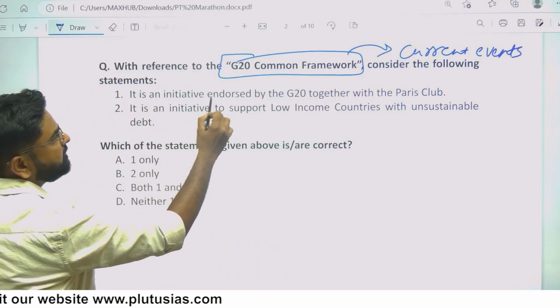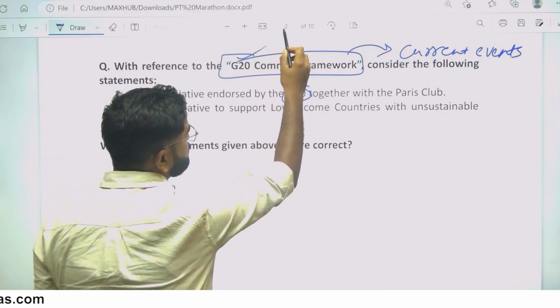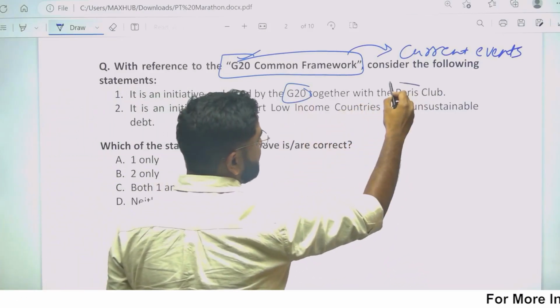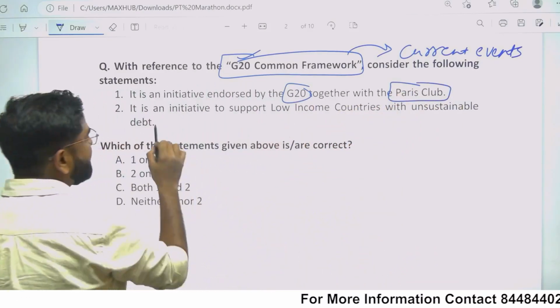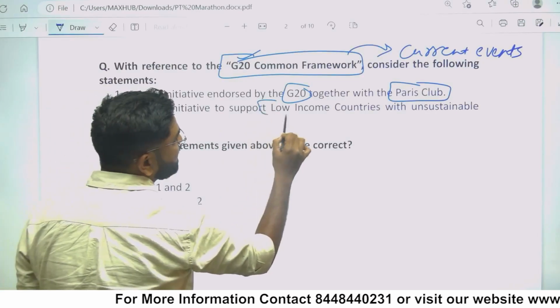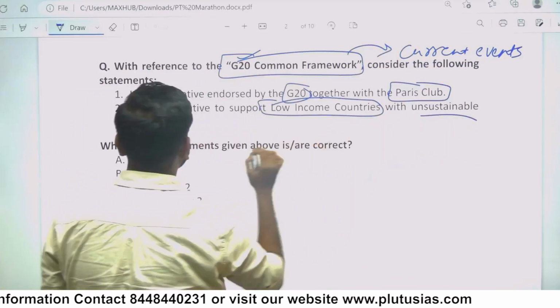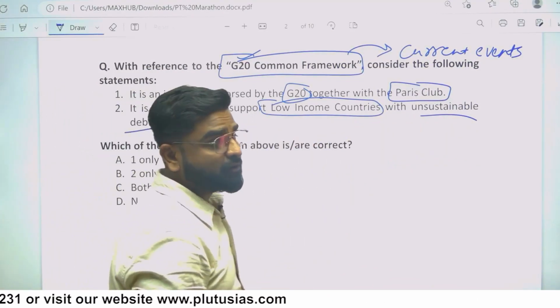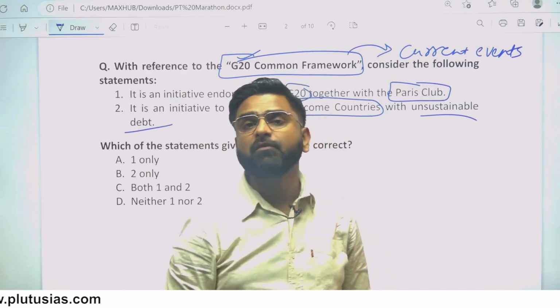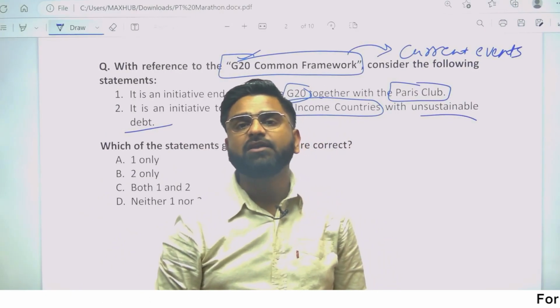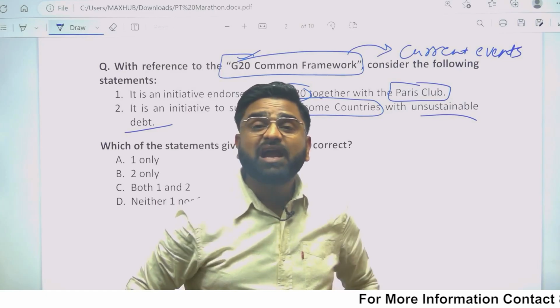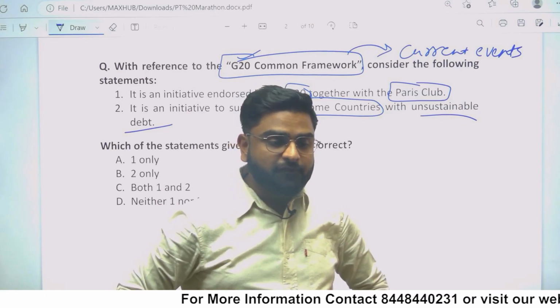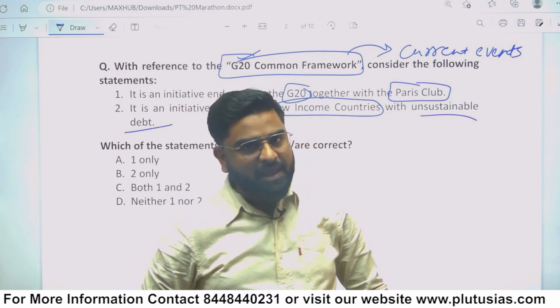It is an initiative endorsed by G20, together with Paris Club. The name has G20, so G20 will be there, first thing. Second thing, it is an initiative to support low income countries with unsustainable debt. It's a direct question from current events because in the 2020s, what were we witnessing? We were witnessing high inflation. And why were we witnessing high inflation? Not because of demand, but because of supply constraint.